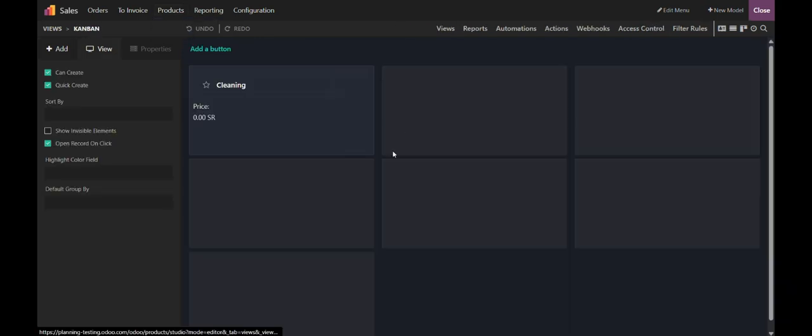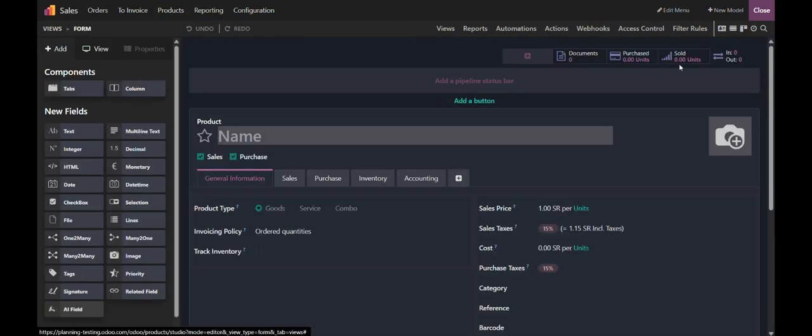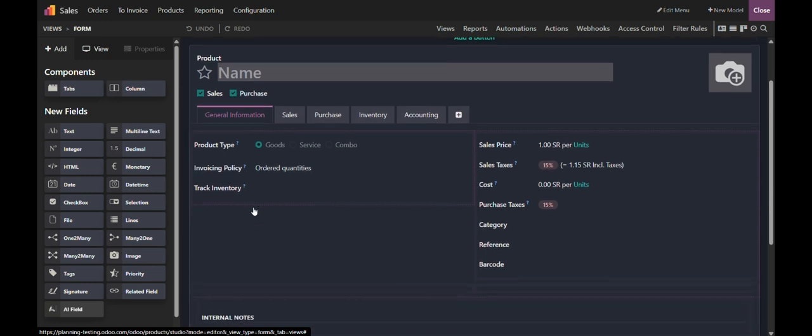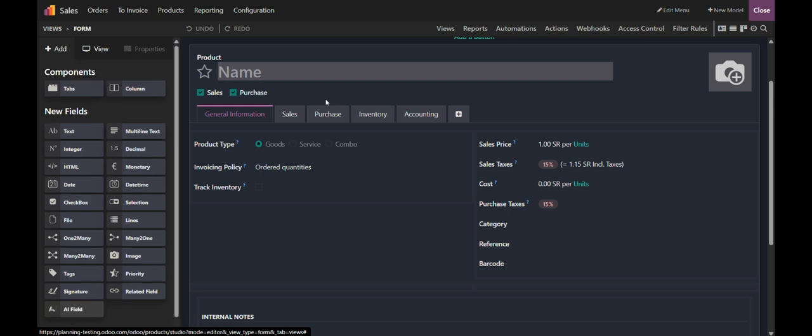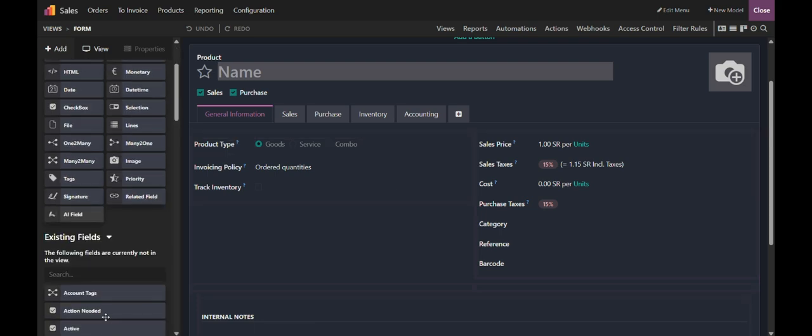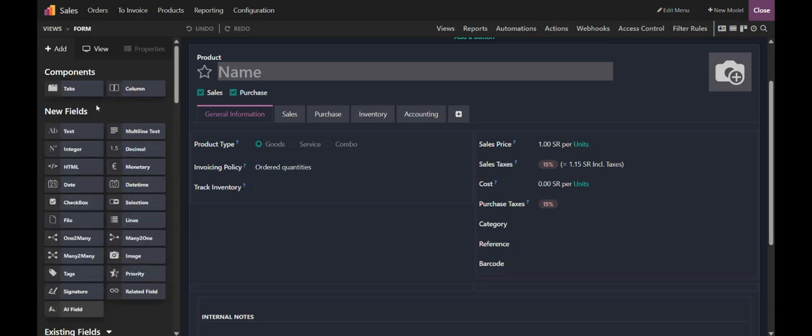For instance, coming to the form view of this particular product here. If you want to add any field related to your needs, you can simply add it from this New Fields category. And also you have the components, like if you want to add a separate tab or a column, you can add it from here. And there's Existing Fields, which shows the fields currently not in the view. So if you want to add any field, first you have to check this existing fields list. If there is nothing left in that, you have to create it from the new fields.